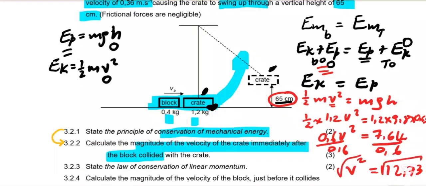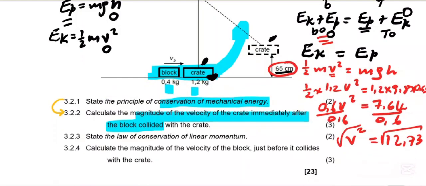Then we get the answer, the velocity after collision, which is 3,57 meters per second. Then we are done with this question, let's quickly go to another question.